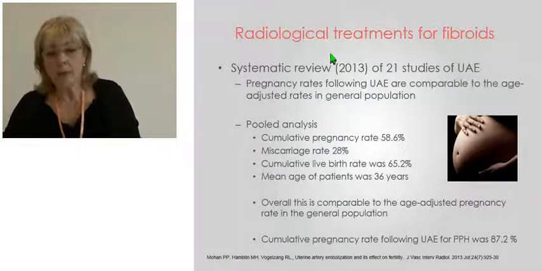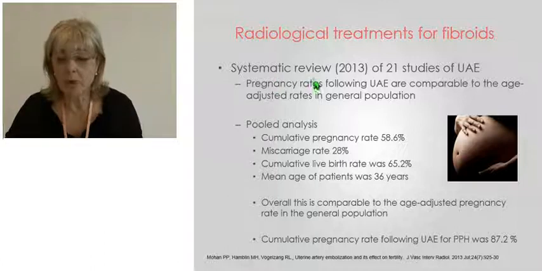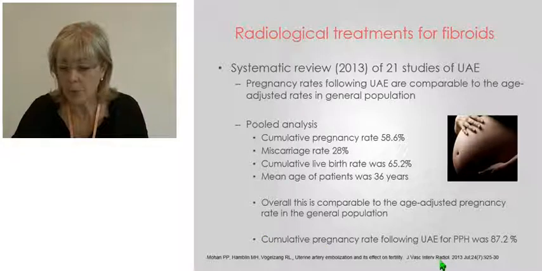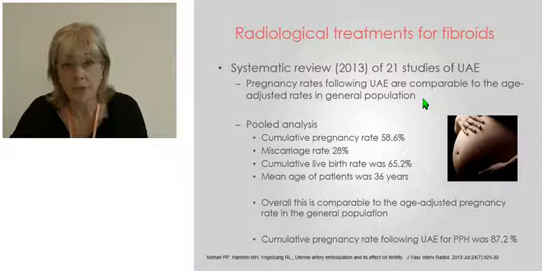The other evidence we have is based on systematic review of numerous case series and case reports in the literature. And there is some discrepancy here. These authors in 2013 looked at 21 studies and looked at the pregnancy rates after uterine artery embolization and compared it to the age-adjusted rates in the general population. And what they found was that the cumulative pregnancy rate was very similar to the age-adjusted pregnancy rate.